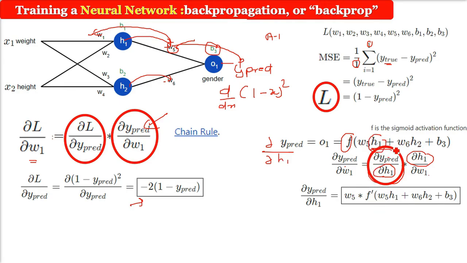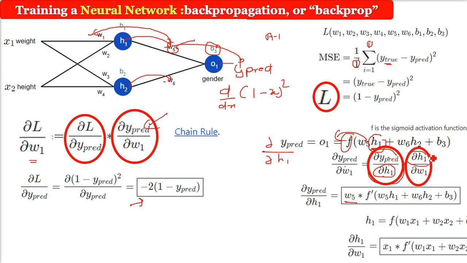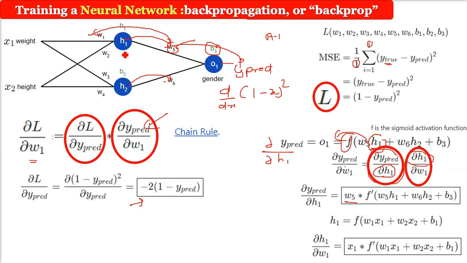Okay. So now let us take the differentiation. Simple differentiation with respect to H1. H1 is the only variable, others are constant. So W5 will come outside and there will be F dash, meaning the derivative of whatever function we are using here. We are using the sigmoid activation function, so we take F dash, the differentiation of that. So what about del H1 by del W1, because this is still remaining? Del H1 by del W1.